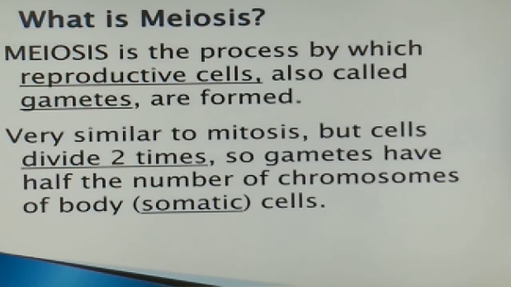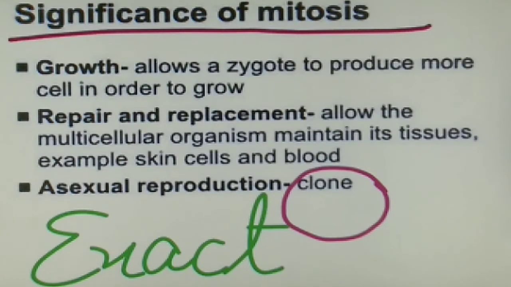So, in case of meiosis, students, gametes have half the number of chromosomes of the body, that is the somatic cells. Why? Because it divides twice. Now, students will be studying about the significance of mitosis.